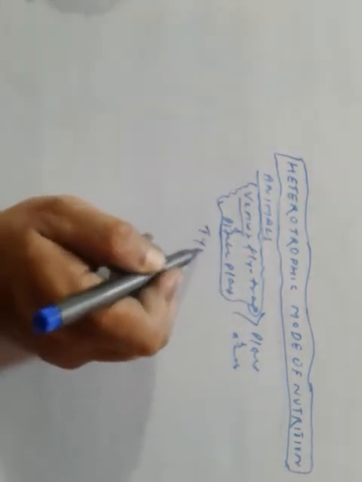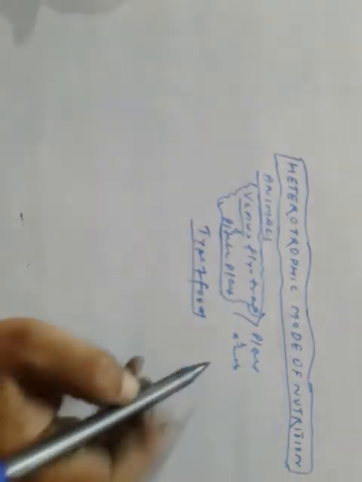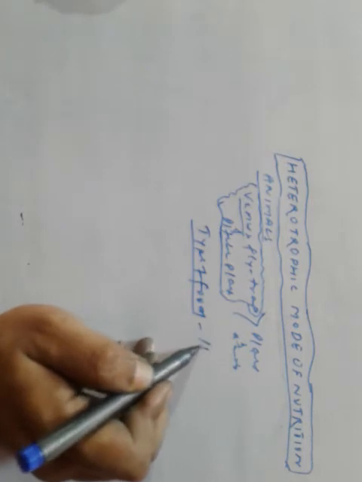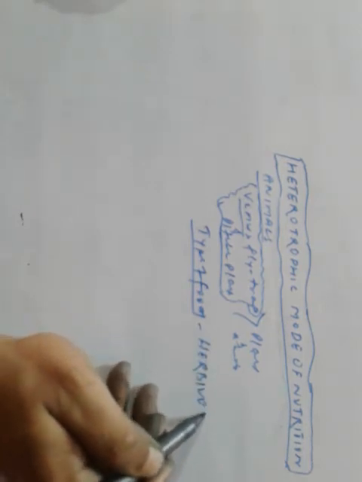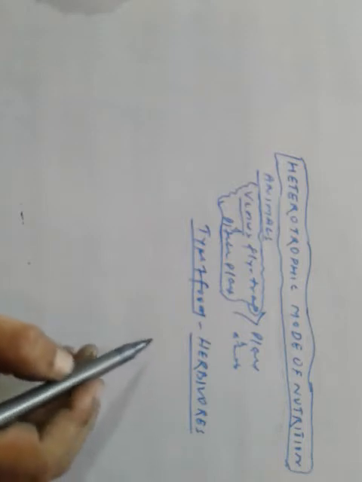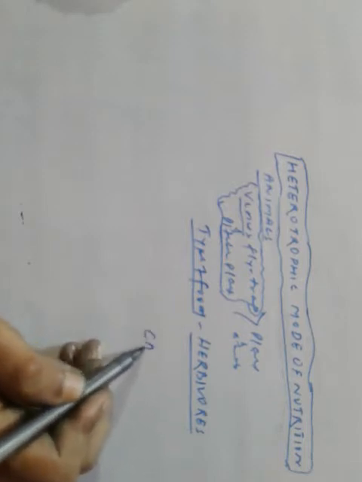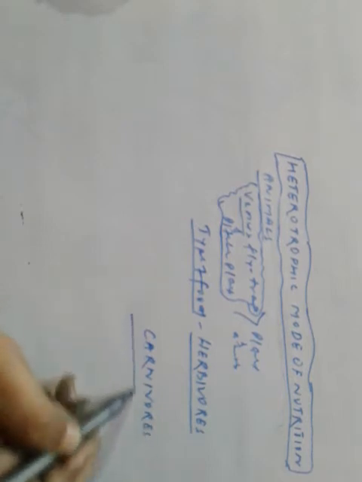Depending upon the type of food they eat, organisms may be classified into herbivores, carnivores, and omnivores.